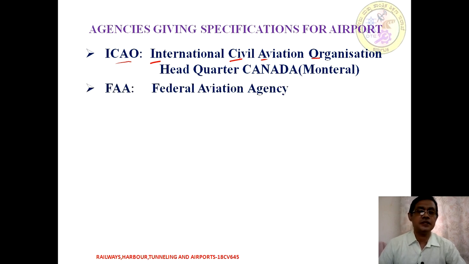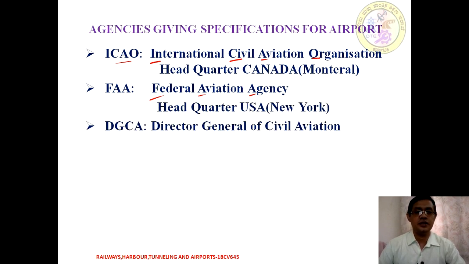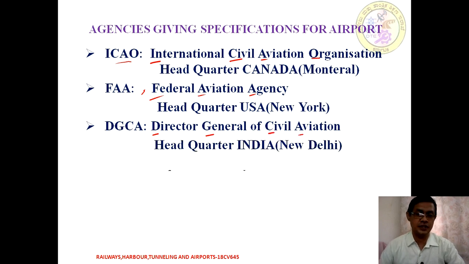Moving on to the next agency, it is the FAA, the Federal Aviation Agency. It is in the USA. Some stipulations or specifications are also used with respect to FAA. The headquarter is in New York. And moving to the DGCA, that is in India as far as we are concerned. DGCA means the Director General of Civil Aviation, and the headquarter is in New Delhi.